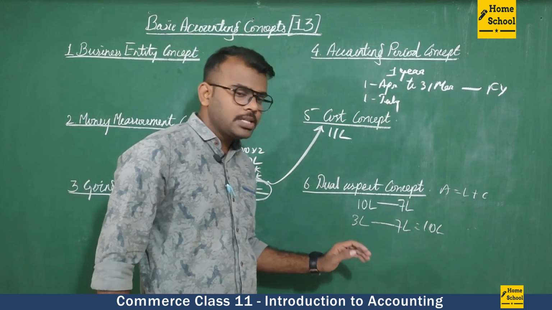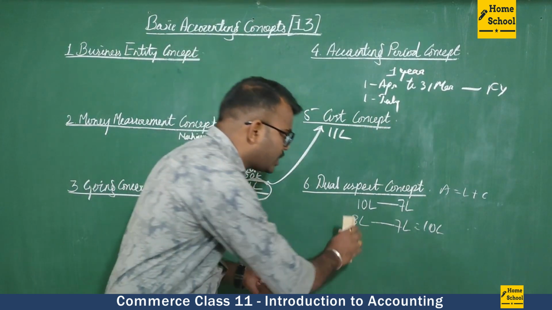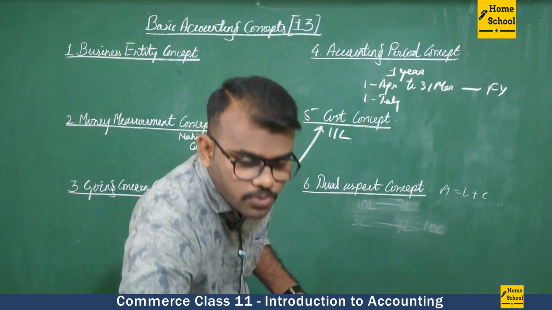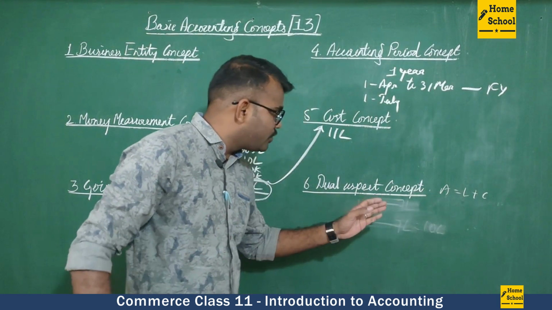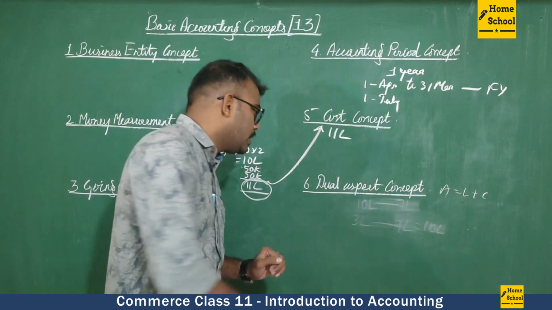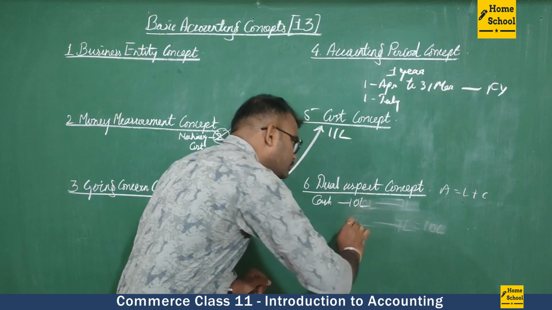Now we'll continue this. What I told, we are purchasing machinery which is worth 7 lakh rupees. Okay, so here earlier we had cash of 10 lakh.